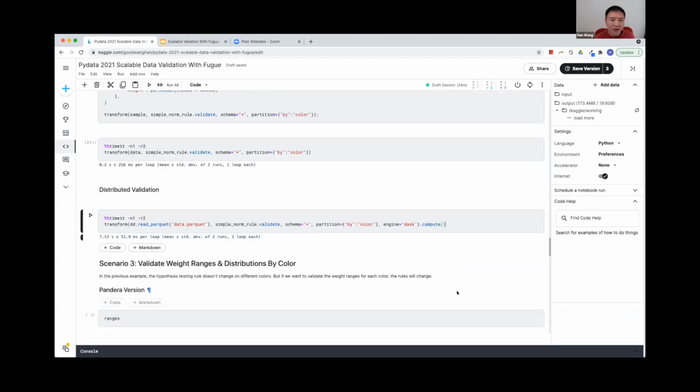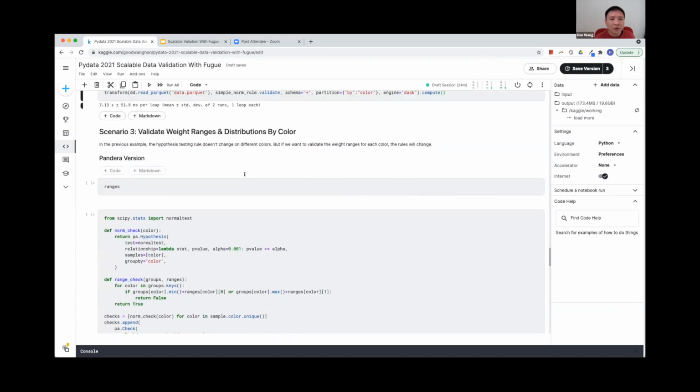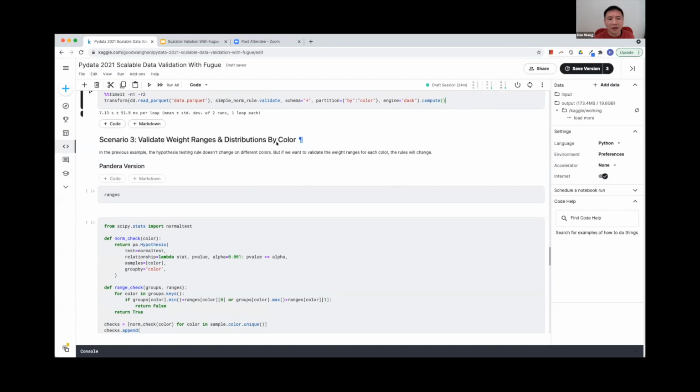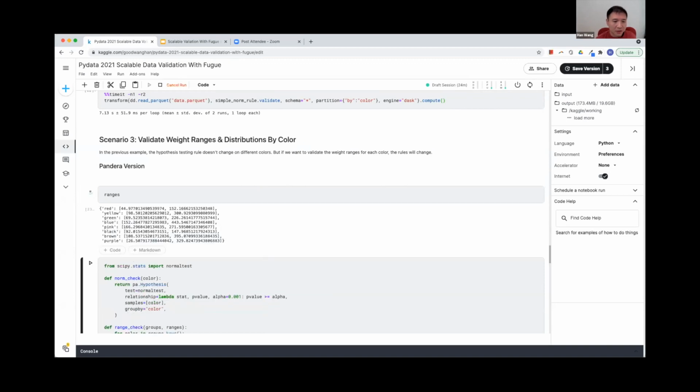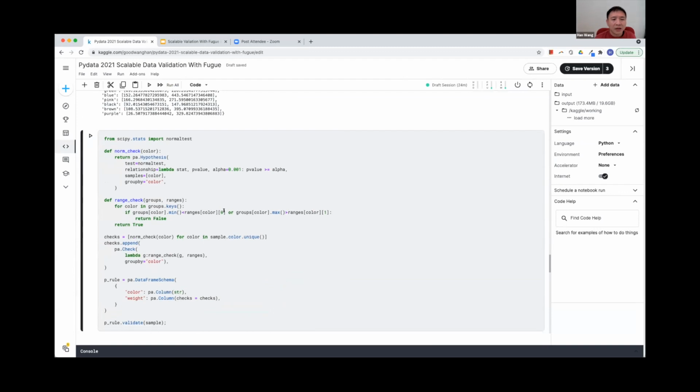Okay, the next scenario is actually an addition to the previous scenario. So besides validating the distributions by color, we also want to validate the ranges for each color. So remember that we have this dictionary specifying the range for different colors. How can we apply this dictionary to the entire data set? So again, here is the native Pandera solution. As you can see, this is the normal check, it's the previous code, but this is new. This is to validate the range by different colors.